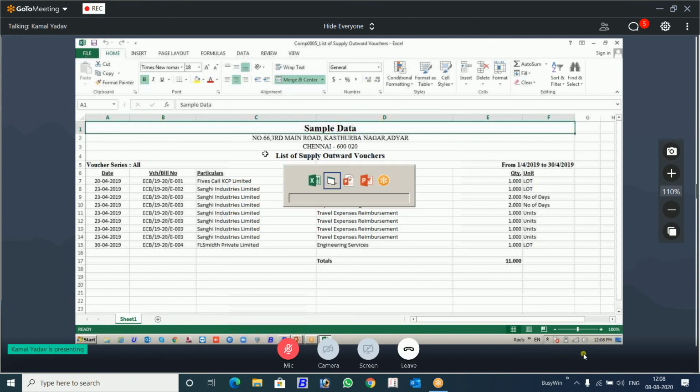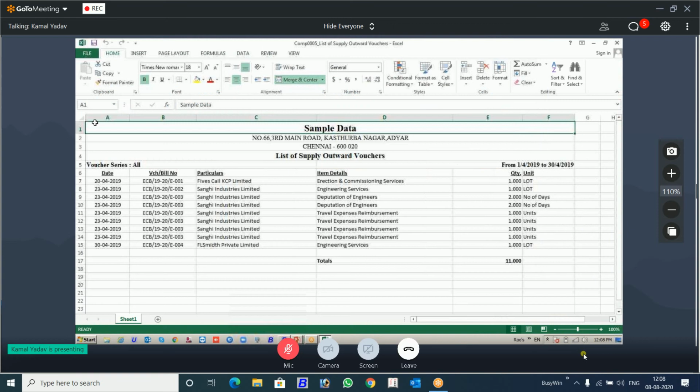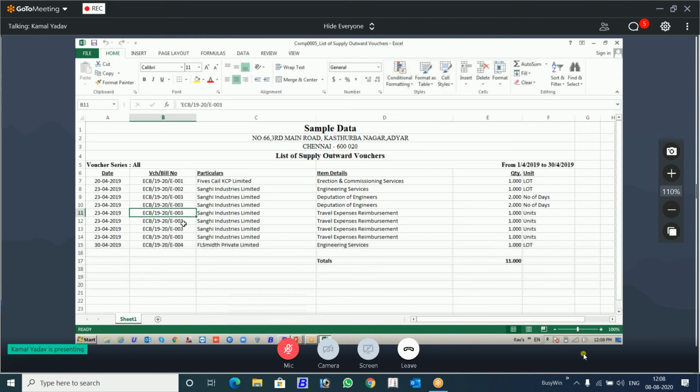See the difference in Busy. These are the blank rows, blank values. Now this is filled. The previous values repeated themselves. Same voucher, same date that has been repeated here.